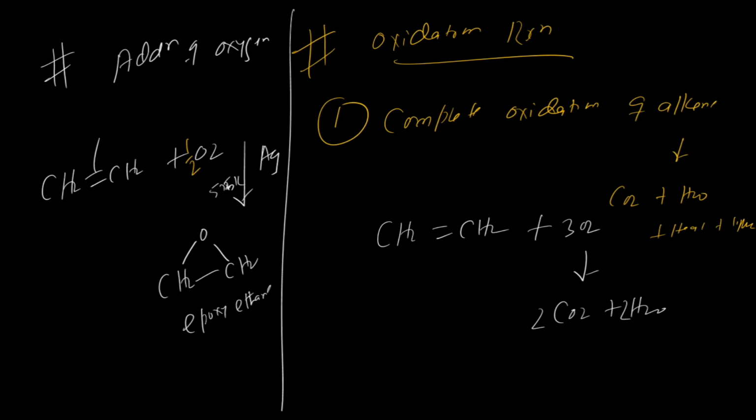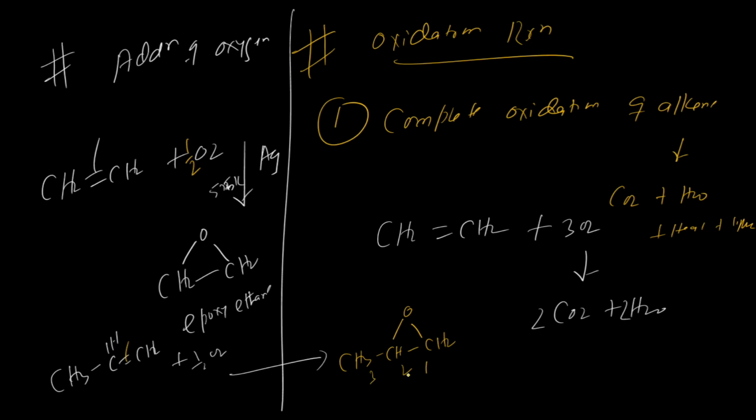Now if you take propene, what will happen? This is CH double bond CH2. We have to take only half O2, and then what will be the product? This bond will break and it will form CH3 CH CH2, and this oxygen will attach at the 1, 2 position. So simply you say 1,2-epoxy propane; the total is 3 carbon, then propane.